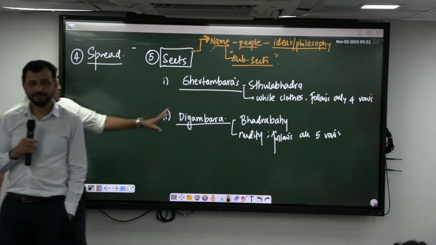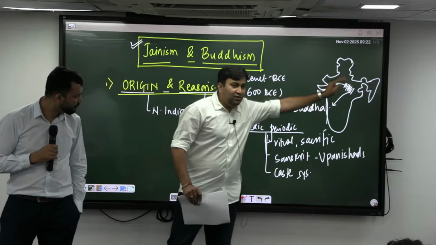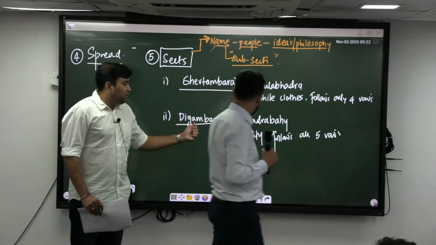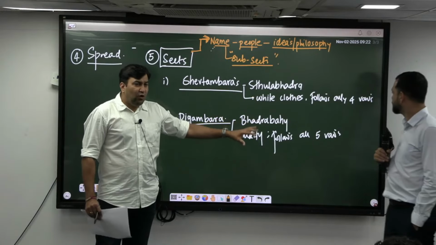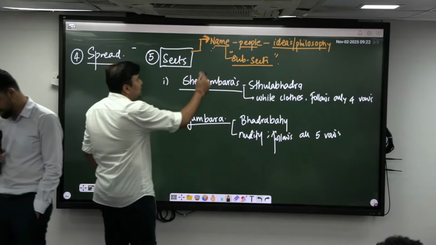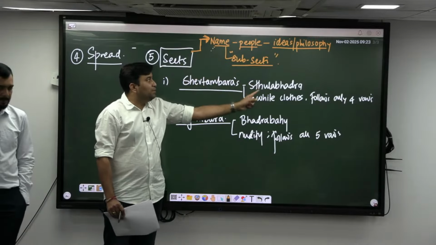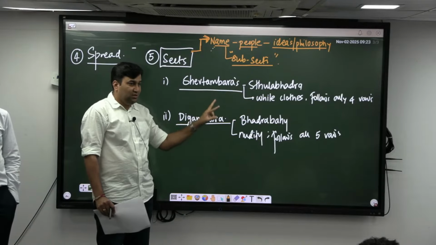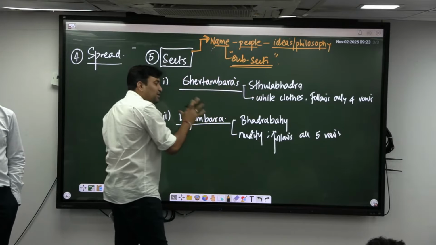First of all, whatever sir has said, because of famine in the Gangetic plain, a few of them remained here, and others went towards South India, correct? They are none other than the Digambaras, followed by Bhadrabahu, who follow nudity, and the others are the white-clothed ones, correct? Now within the Shvetambaras, what you should know is the name of the people, the name of the sect, and their ideas. What were their basic ideas? How were they different from each other? That you should know. At the same time, you should know the subsects of Shvetambaras and Digambaras.